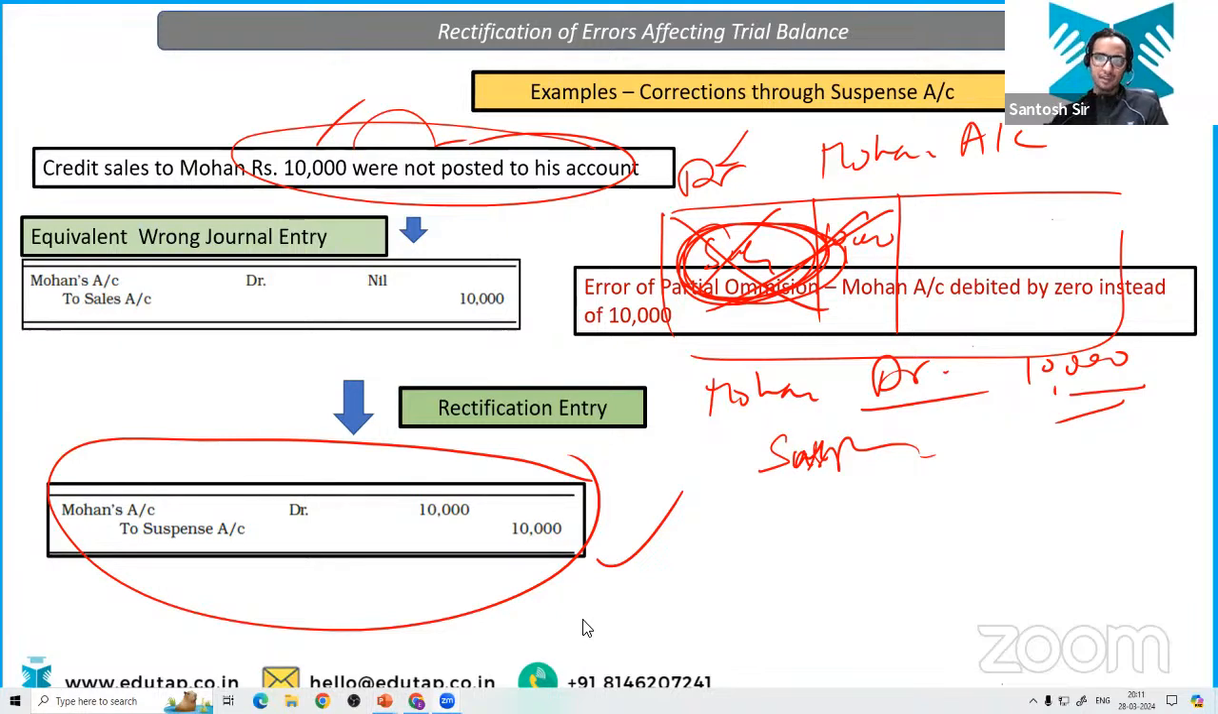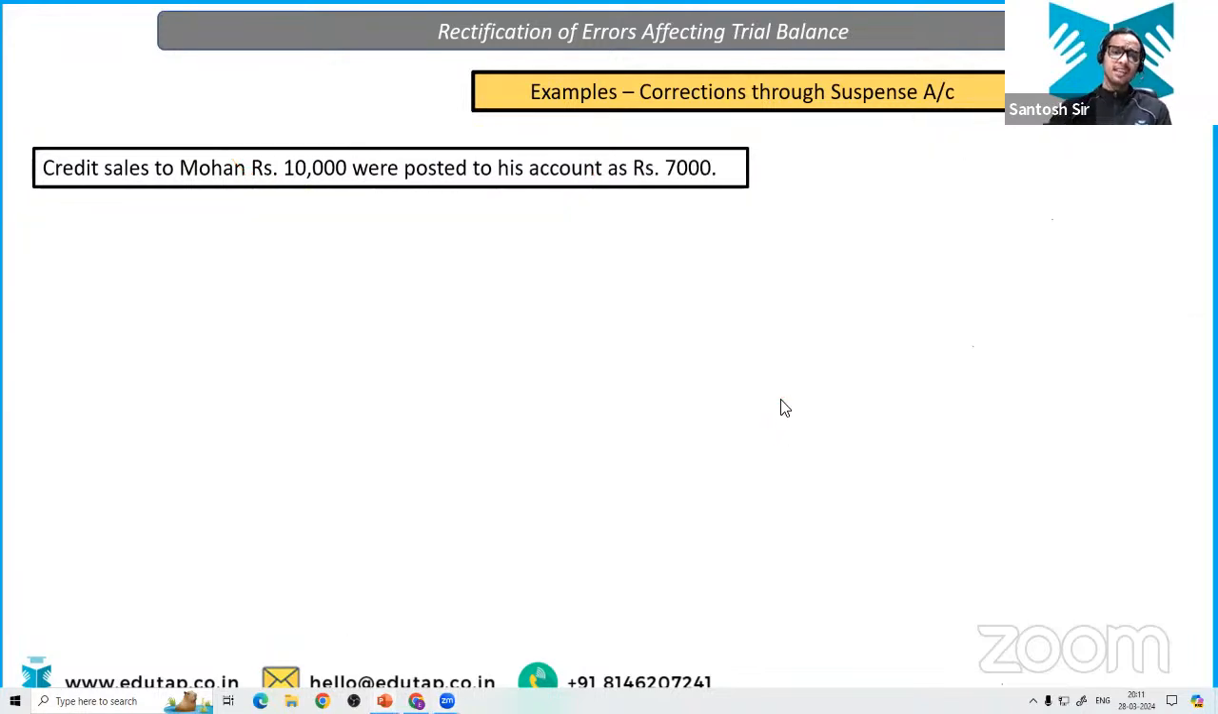No doubt. Okay, very nice. Next question. Credit sales to Mohan 10,000 were posted to his account as rupees 7,000. Again, easy. This we have done. Now his account has been under debited. I want everyone to answer in this question. We have done the case of over debited. This is the case of under debit. Tell me what should be the answer. Very easy. His account has been under debited by 7,000. What should we do? We should debit his account, isn't it?